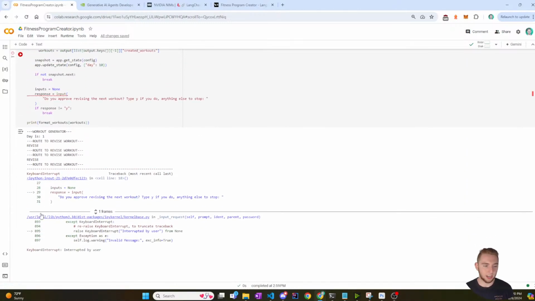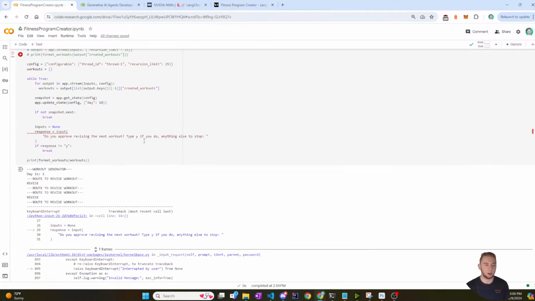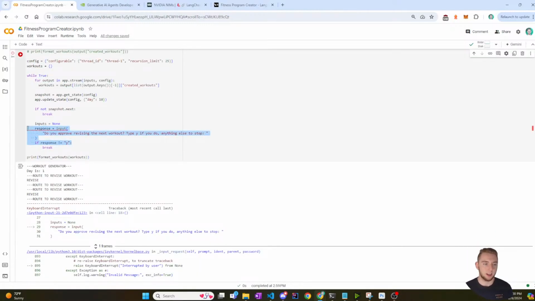I guess I can't show it in the output here because it removes the input section. But right now, I have set up the graph so that it interrupts before it revises a workout. And in this case, all this interrupt does is it returns execution back to the user and it says, do you want to continue with revising this workout? And if they say yes, like I just have it so they input Y, you can see right here, if you input Y, then it continues. If they input anything other than Y, it breaks out of the execution of this graph.